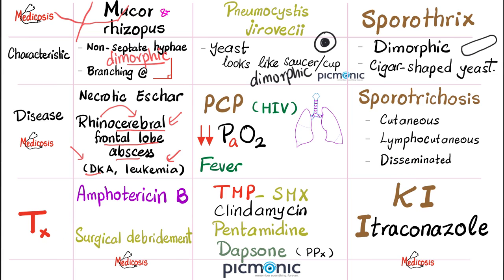Treatment for Mucor and Rhizopus is amphotericin B, and we need surgical debridement for the necrotic eschar. For Pneumocystis jirovecii, TMP-SMX is the drug of choice, which stands for trimethoprim-sulfamethoxazole. Other options include clindamycin, pentamidine, and dapsone for prophylaxis rather than treatment. Speaking of dapsone, can you mention two different diseases for which dapsone can offer treatment? Comment below. How do we treat sporotrichosis? The answer is potassium iodide and itraconazole.